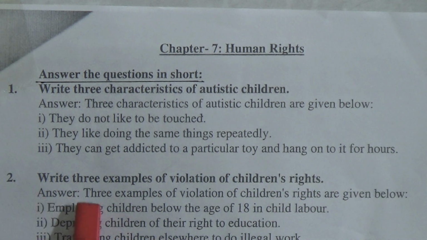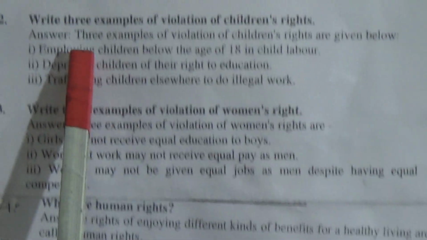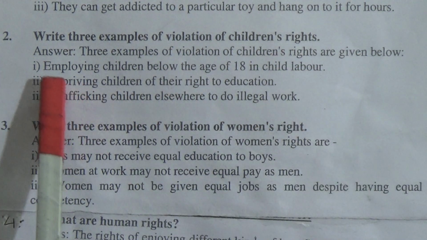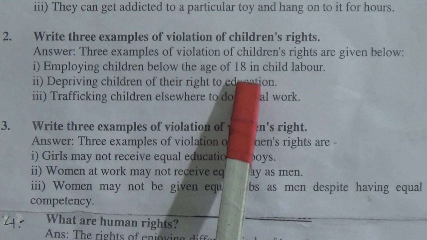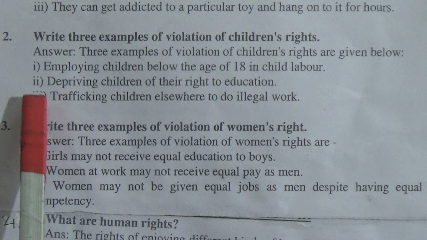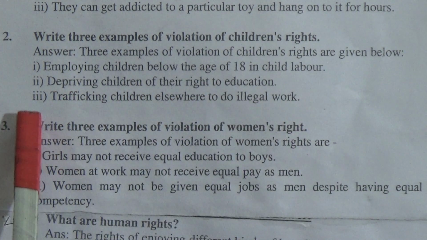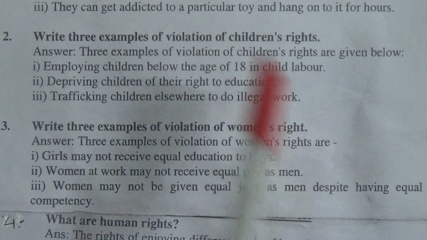Number 2, write 3 examples of violation of children's rights. Answer: 3 examples of violation of children's rights are given below. Number 1, employing children below the age of 18 in child labor. Number 2, depriving children of their right to education. Number 3, trafficking children elsewhere to do illegal work.